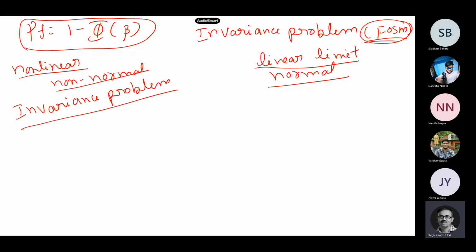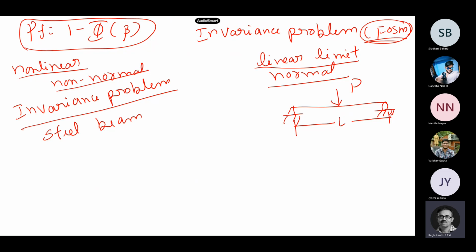Okay, for example, if you see a simple steel beam, which we solved previously itself. This is a simple steel beam, which is simply supported. We have a concentrated load in the middle. L is the span of the beam. So this is my simple steel beam. Let us say its random variables, let us assume that the mean values, all of them are random. P is the load, L is the length, Z is the section modulus, and this is the compressive strength, the yield strength of our steel.